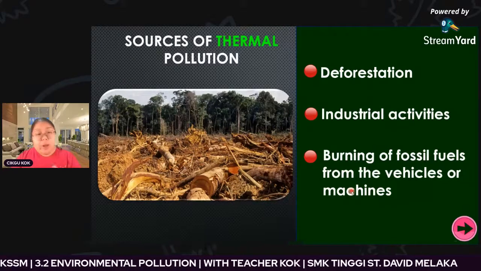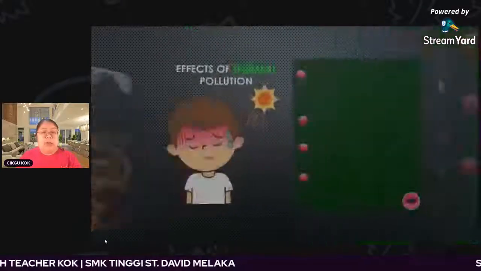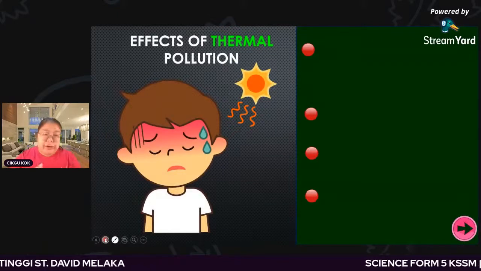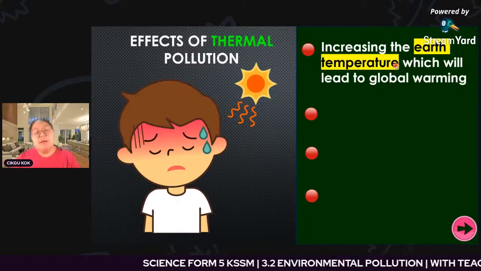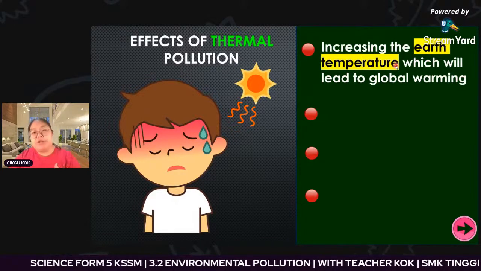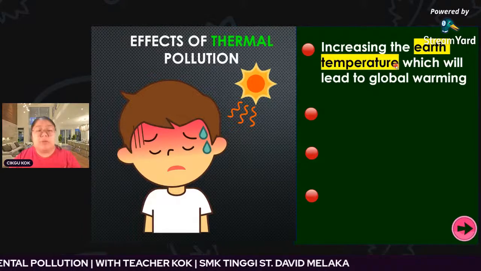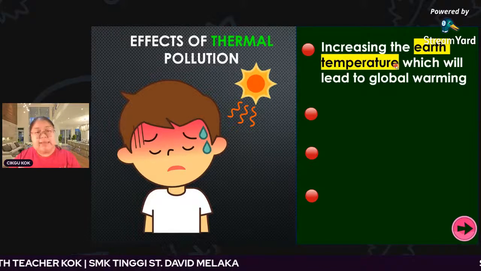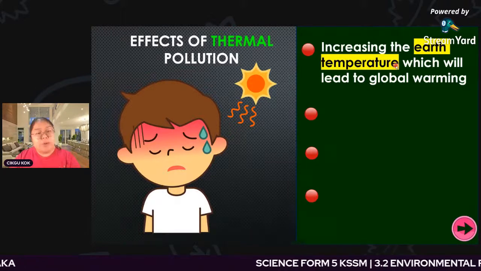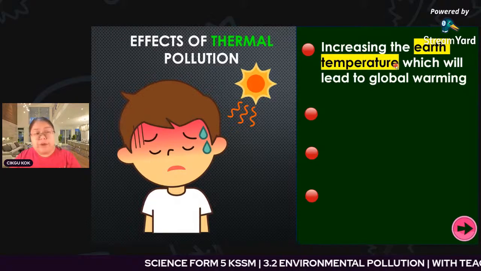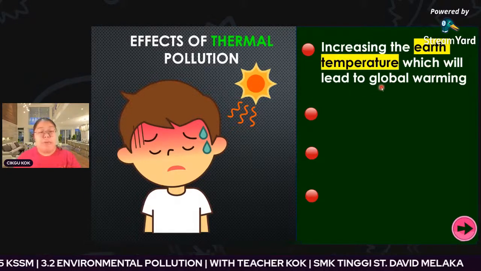Okay, then we see what the effects of thermal pollution are. You can see the diagram, we feel hot, right? After that, what effect? Increased earth temperature. You can think about the North Pole. When the temperature is high, all the ice will melt. When it melts, the sea level will increase. Lower areas will face the problem of flood. This is one of the terrible problems. So it increases the earth temperature and also leads to global warming.